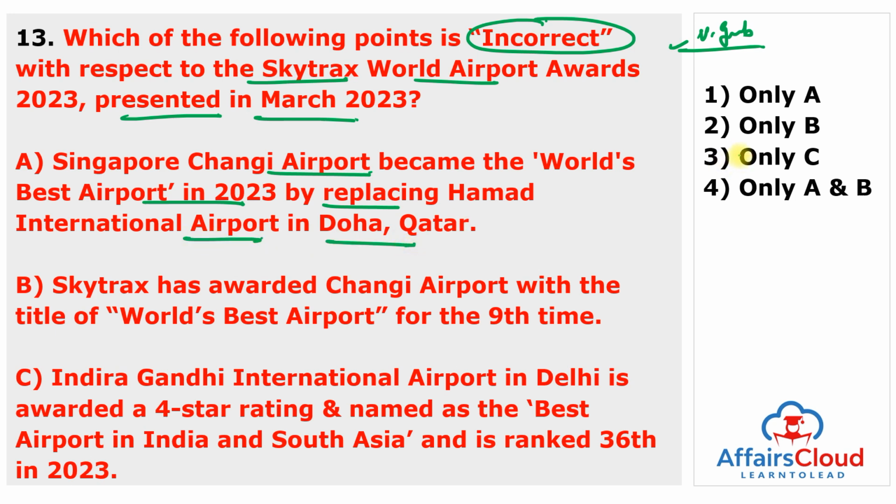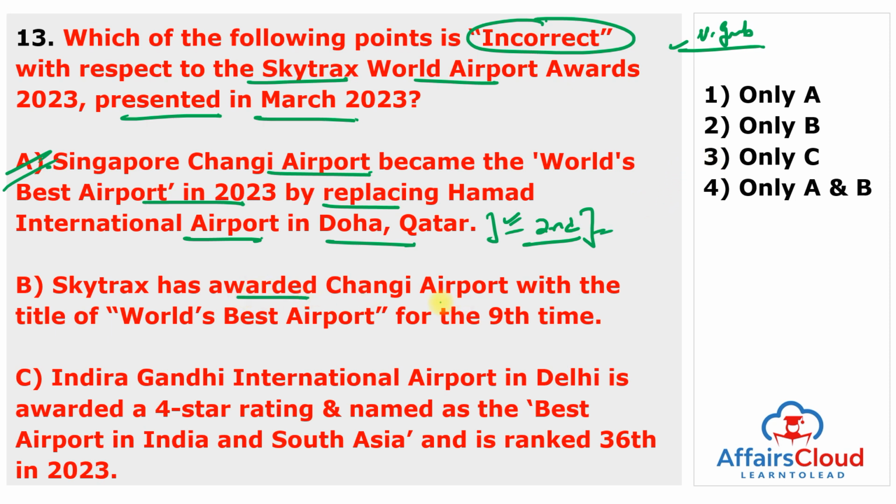This statement is very important and this is true. Singapore Changi Airport became the world's best airport and this airport replaced Hamad International Airport, Doha, Qatar, which is on the second spot this year. For 2 years, 2021 and 22, Doha's airport was on the top, but now in 2023 this airport is on the second position. This statement is true and very important.